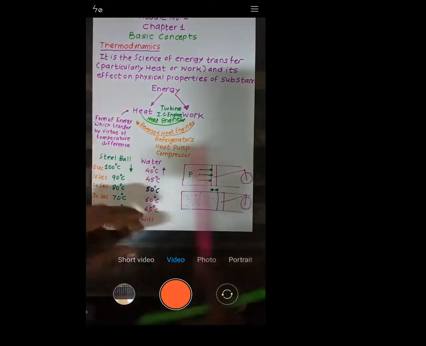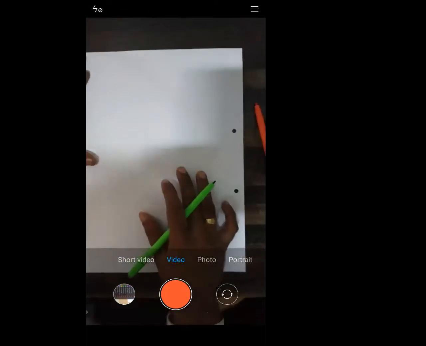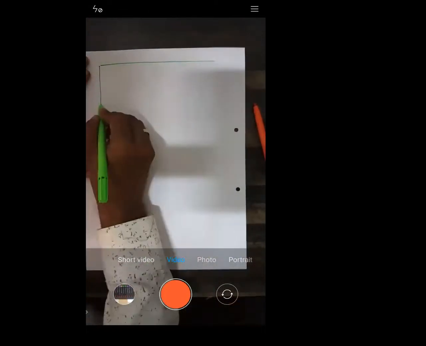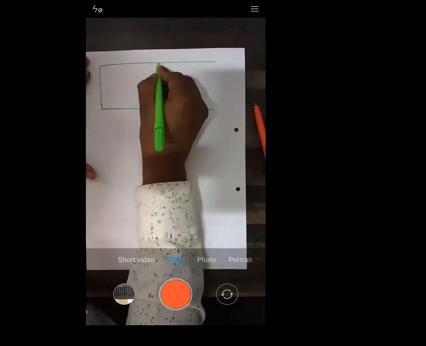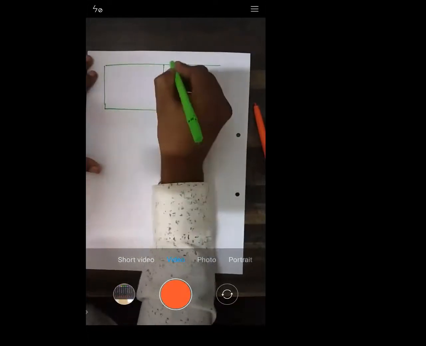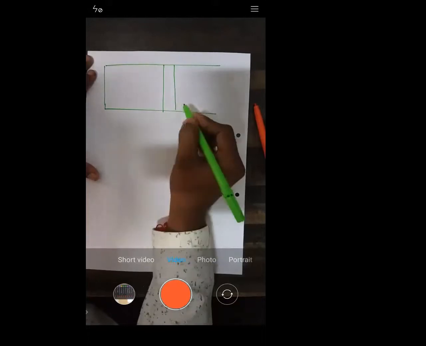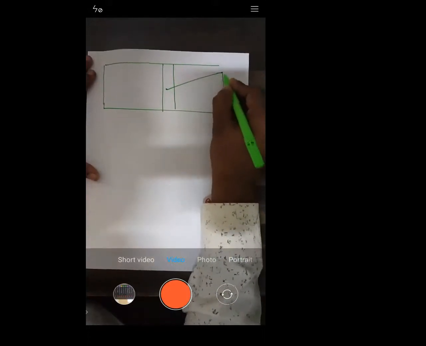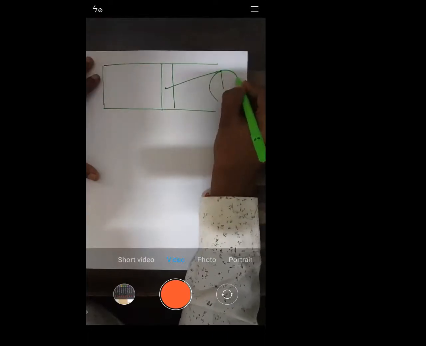If you want, I will draw a detailed diagram. Let's consider this is a cylinder. Inside the cylinder we have a piston. This is the connecting rod, and let this be the crankshaft.